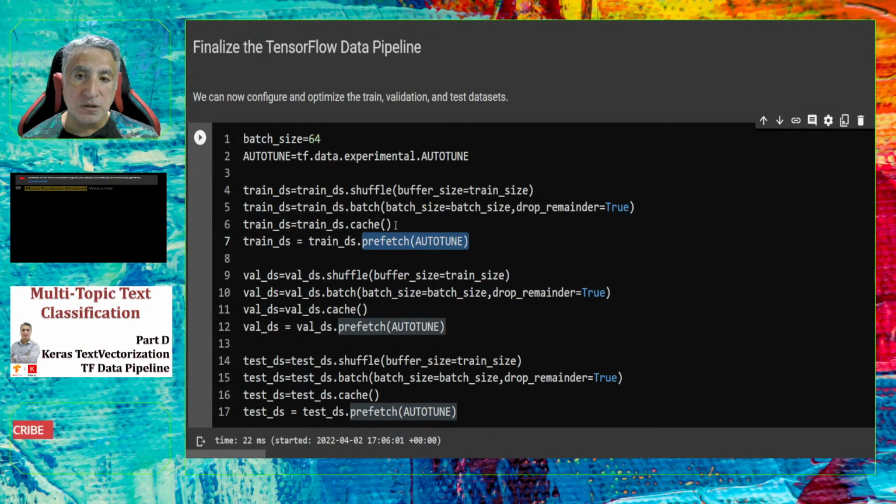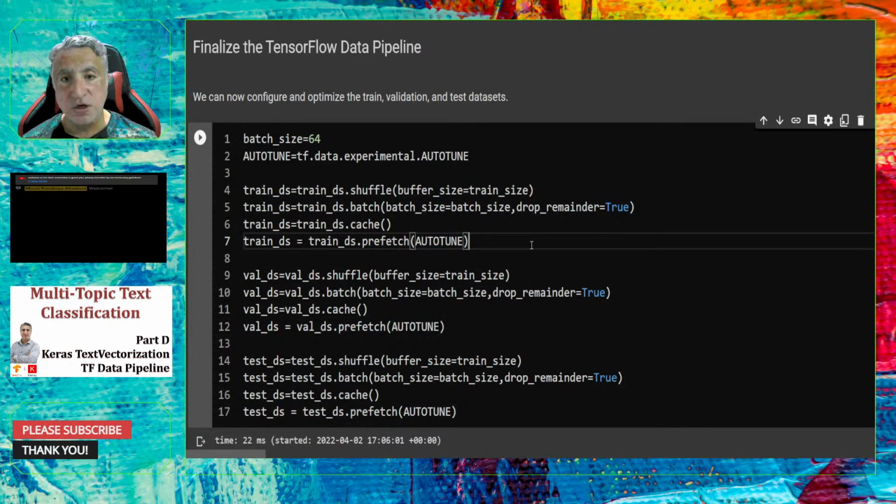With cache, you will upload the whole dataset in the first epoch, and then with prefetch, for each step it will upload the other batches. So you will experience that your model training will be accelerated a lot. So I strongly suggest you use the TensorFlow data pipeline instead of the data generators to accelerate your training.